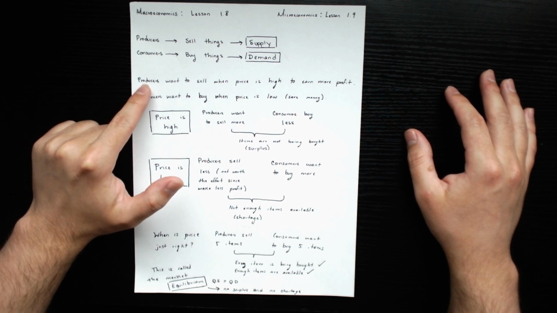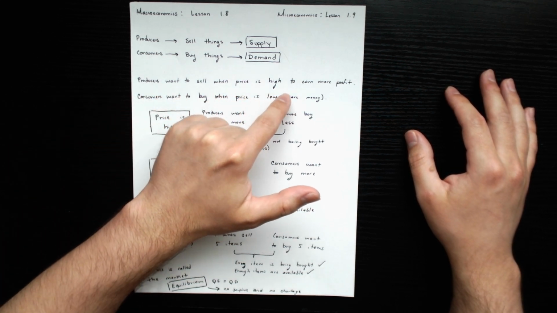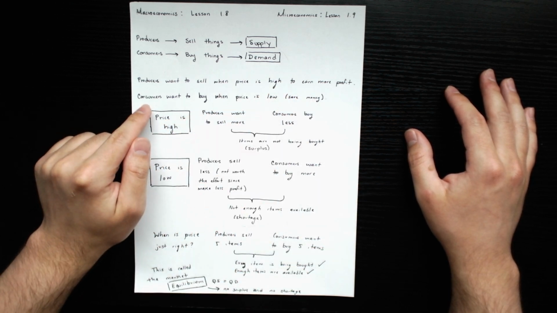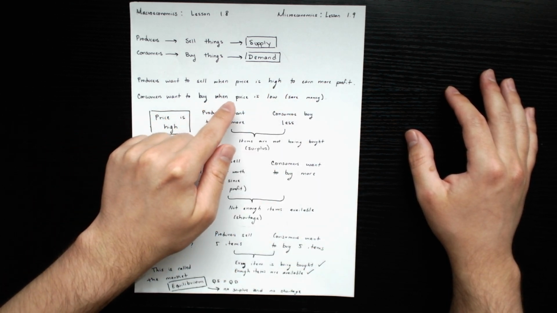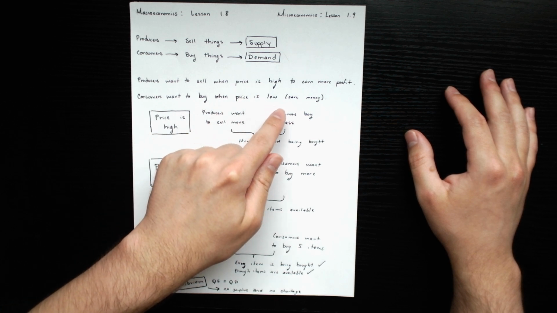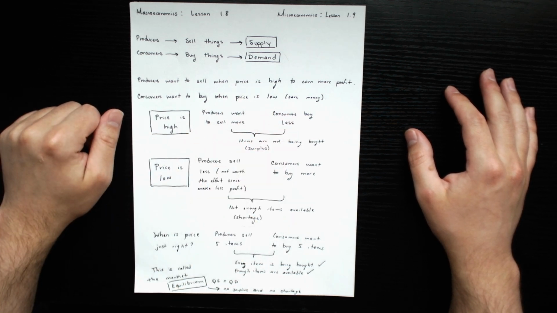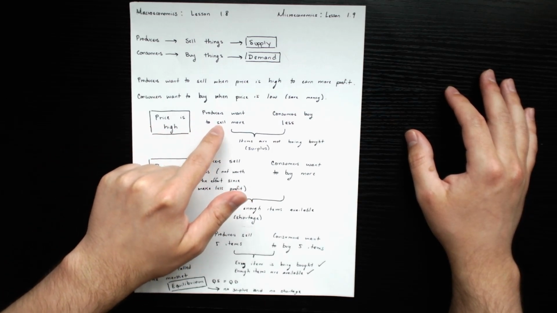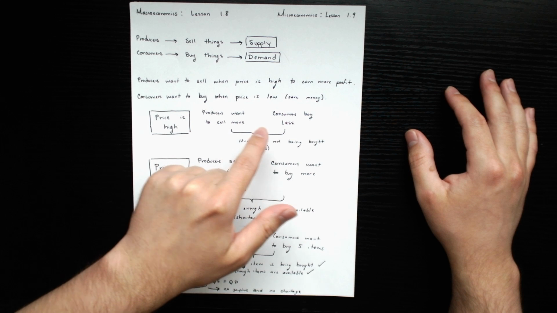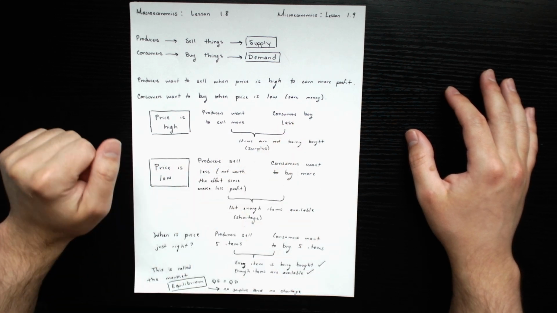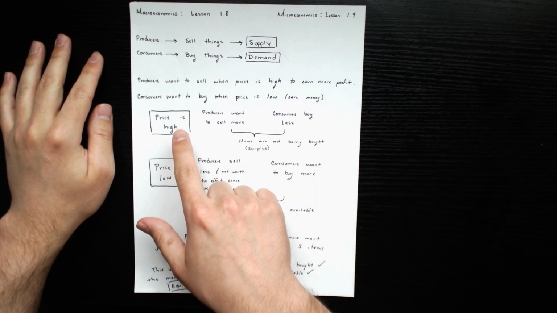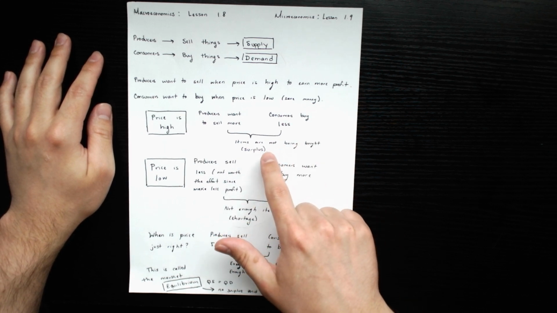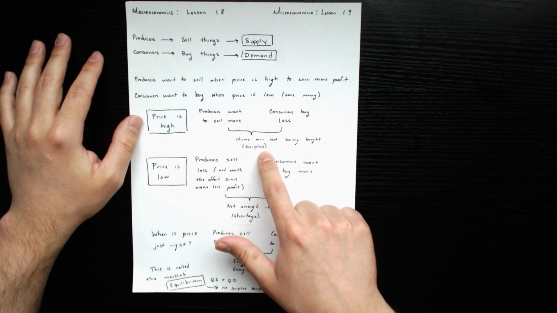Now, producers want to sell when the price is high to earn more profit. And consumers want to buy when the price is low so they can save money. So when the price is high, producers want to sell more products, but consumers want to buy fewer products. So when the price is high, items are not being bought. That means we're going to have a surplus of items.